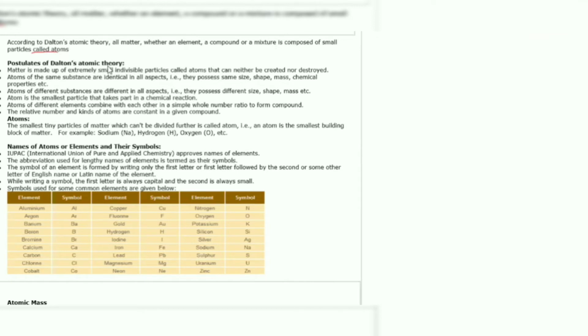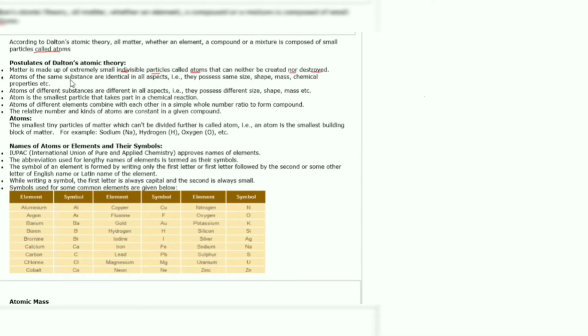There are a few postulates of Dalton's atomic theory. The first one is that matter is made up of extremely small, indivisible particles called atoms. This word is very important. Small, indivisible particles called atoms that can neither be created nor be destroyed.